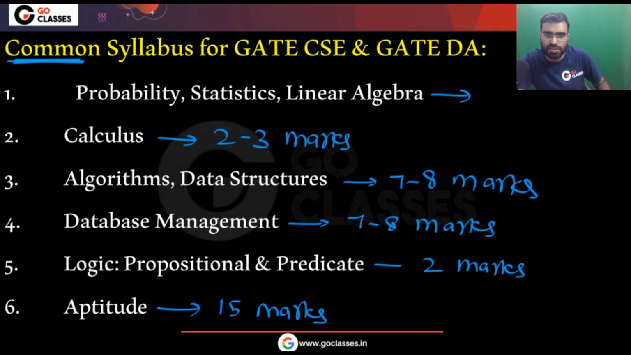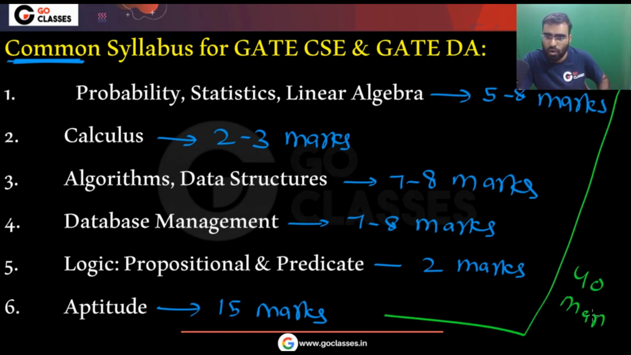And you can see probability, linear algebra, stats. From here maybe you can expect 5 to 8 marks. So if you calculate, then almost 40 marks you can get. Almost 40 marks is common. So you can see this is the common syllabus of GATE Computer Science and GATE DA. Almost 40 marks is common between these two.